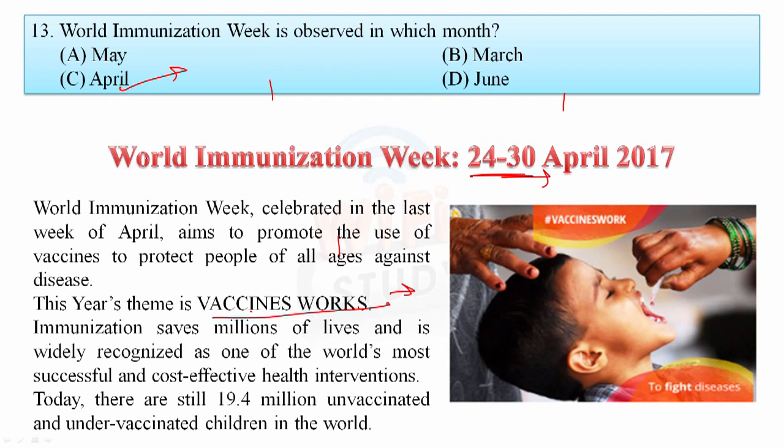Okay, and you need to learn, friends, there are many diseases for which till now there is no vaccination. For example, malaria, dengue fever, chikungunya, cytomegalovirus, then HIV. These are the diseases for which we don't have any vaccine. Okay, there is work going on malaria. There is a malaria vaccine also that was approved in 2015.